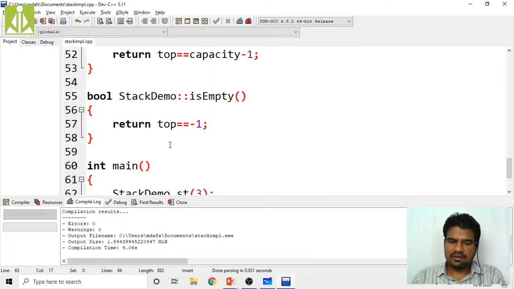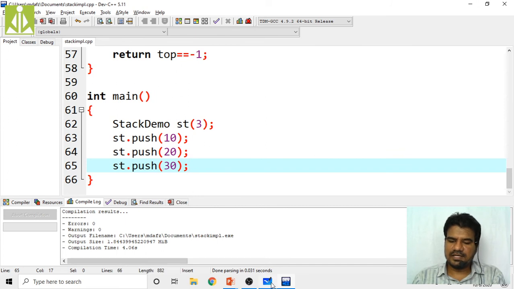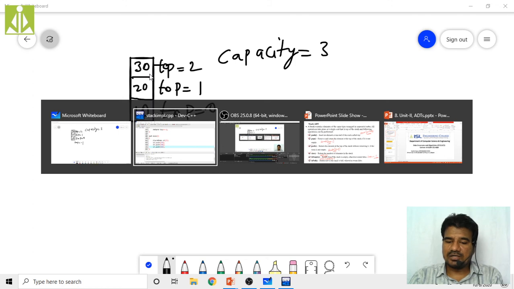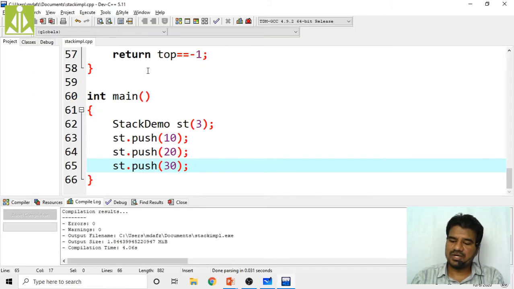Close this one. Okay. So after this 30 push, my top value will become 2 now. Isn't it? Pay attention to this one. Now my top value is 2, and at that second index location, 30 will be pushed. Yes. So I got 10, 20, 30 likewise onto the output screen.